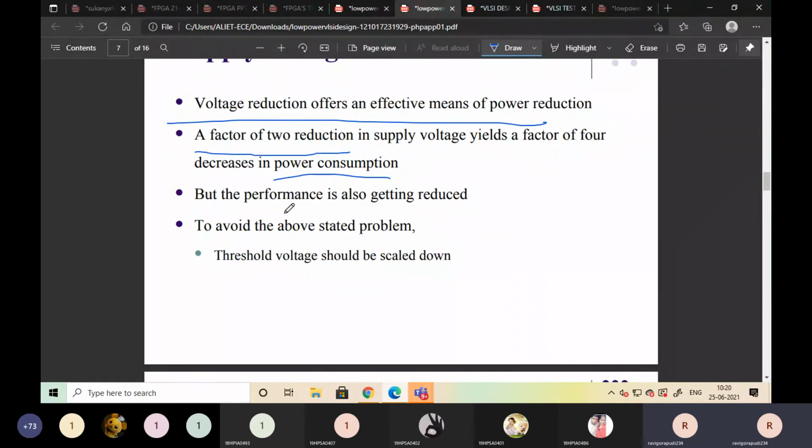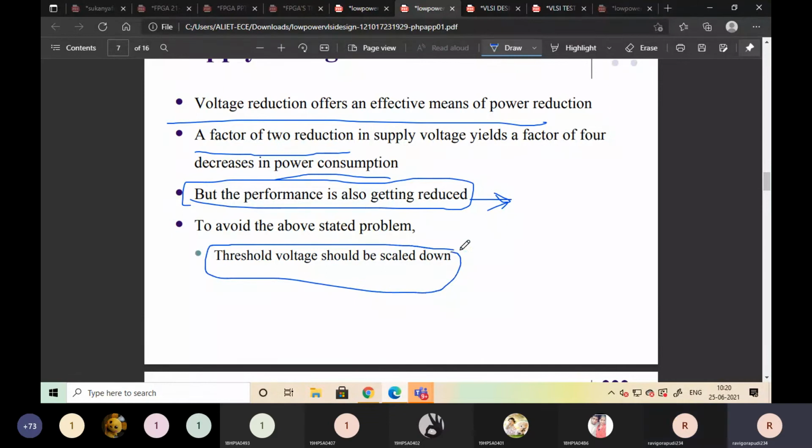But the performance is also getting reduced. Here one major drawback is that performance also decreases. To avoid this problem, the threshold voltage should be scaled down. So the threshold voltage we are also going to reduce. For example, my threshold voltage is 0.22 VDD. We can reduce this one, then we can get good performance of the system.